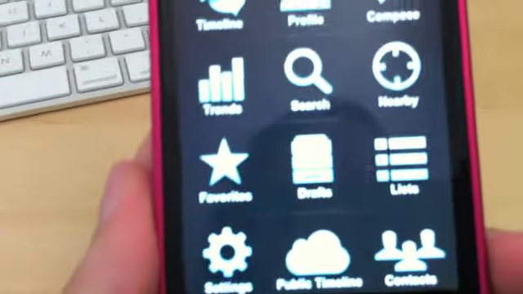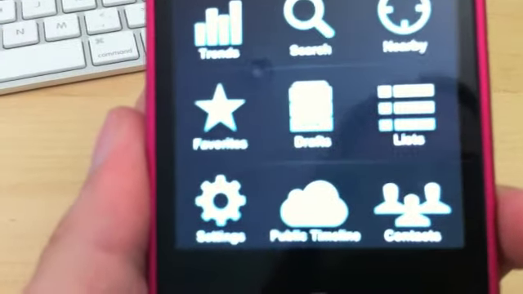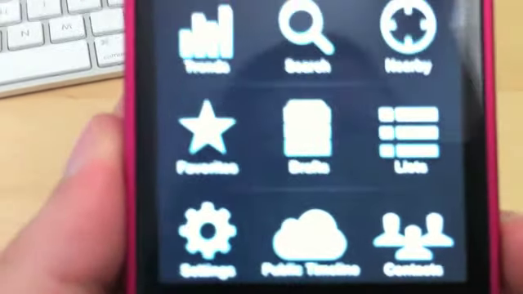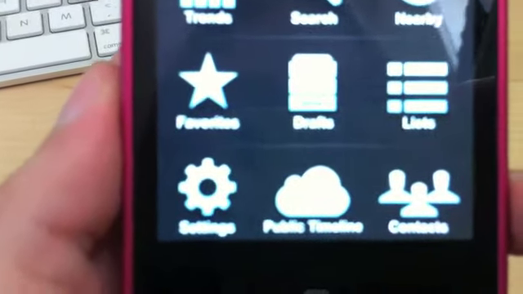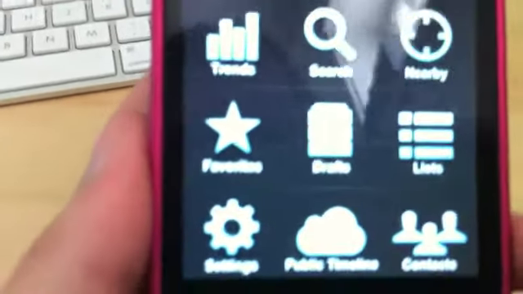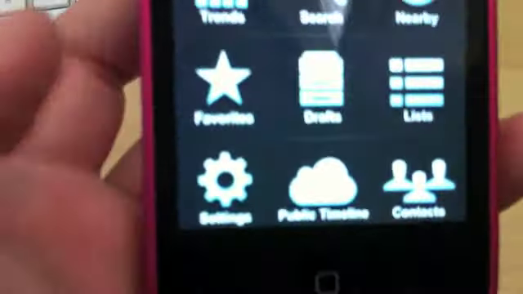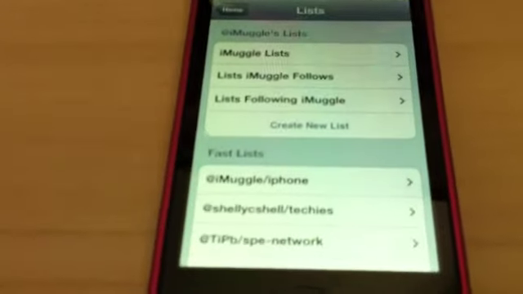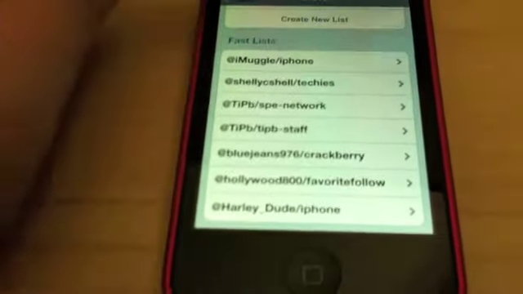Here is the main home screen of Osfoora. You've got your settings, public timeline. I've never used that feature. It's updated like every millisecond, and I just never saw a need for it. I thought that's kind of why you followed people. But you've got list support here. So you've got my lists I follow, and then lists that follow me. Fast lists down here gives you a list of all of the ones that I have on my Twitter.